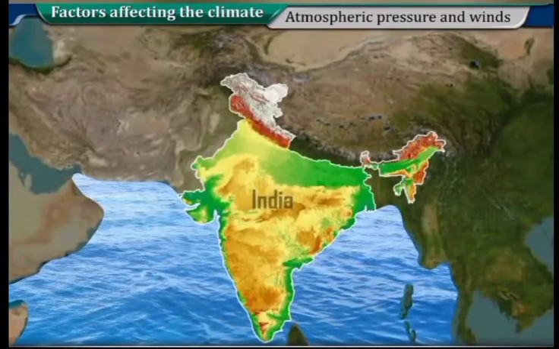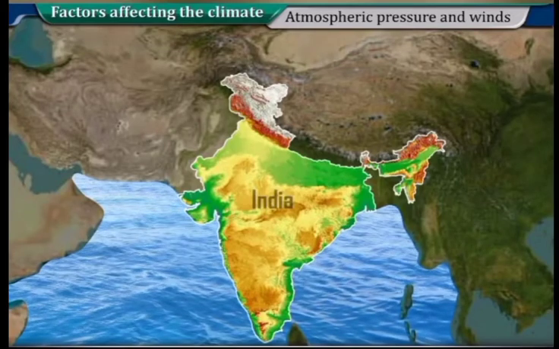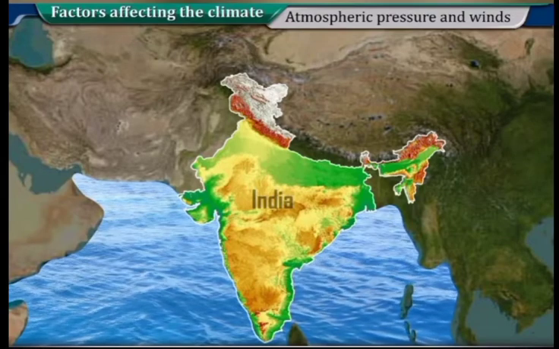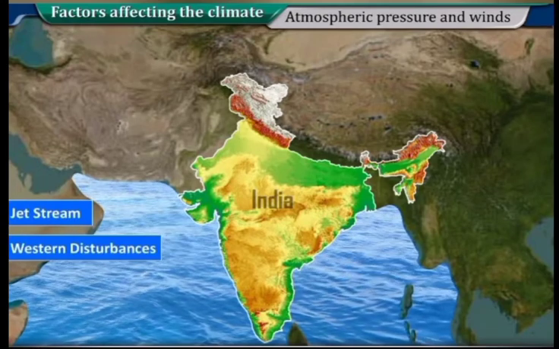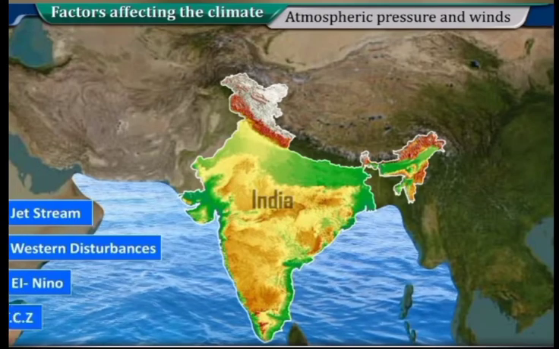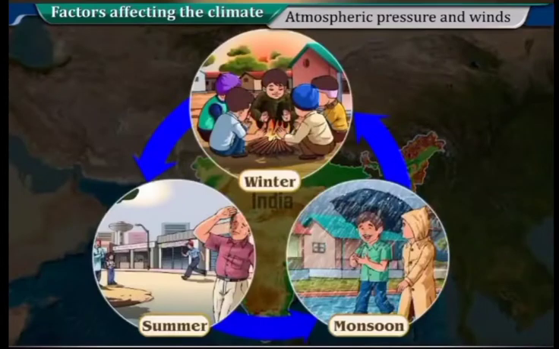Sometimes, a peculiar phenomena takes place over places located far from India, which creates temporary changes in the long-term climatic pattern. Phenomena like jet stream, western disturbances, El Nino, ITCZ have affected the Indian weather to a great extent. However, the monsoonal characteristics of climate of India remain unaffected.